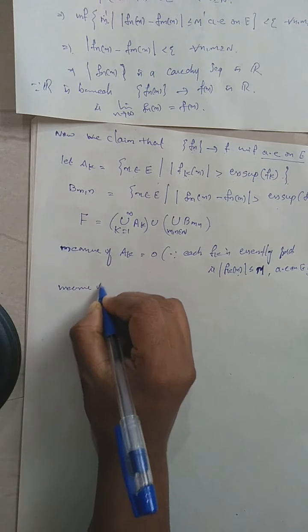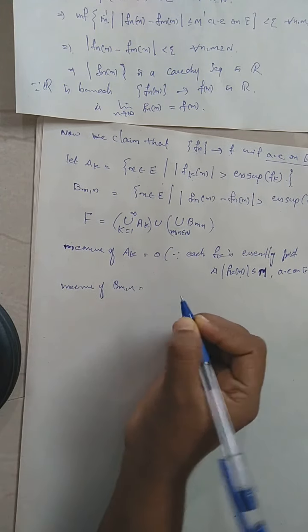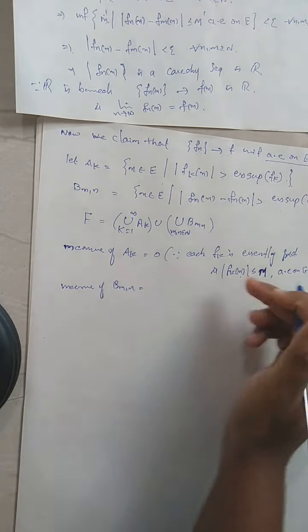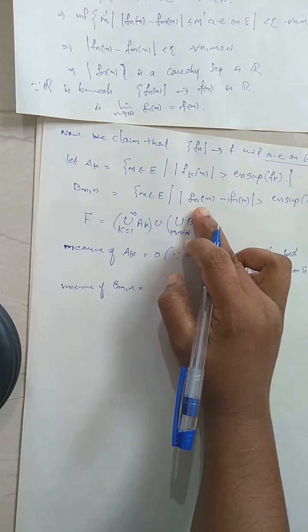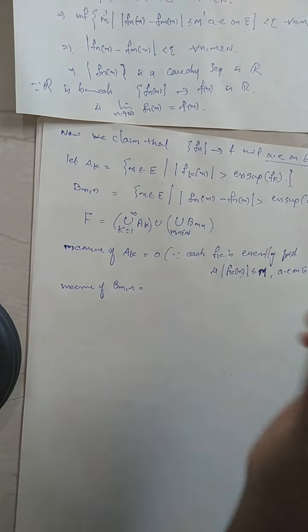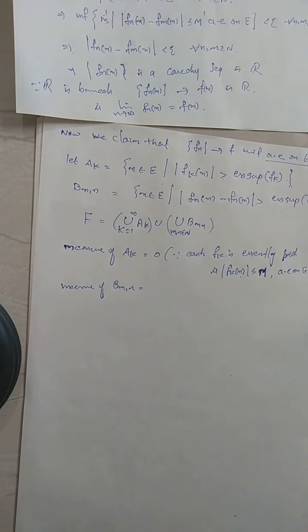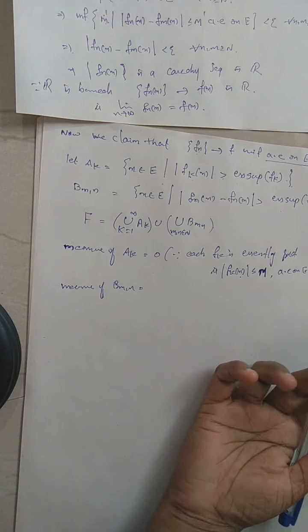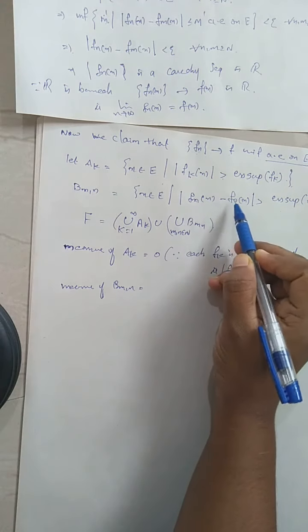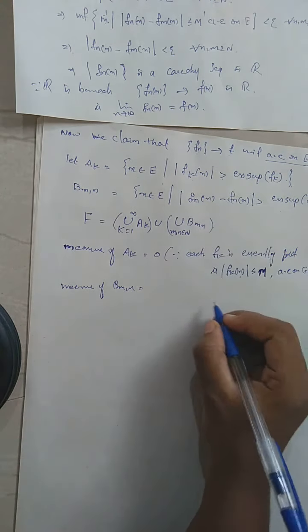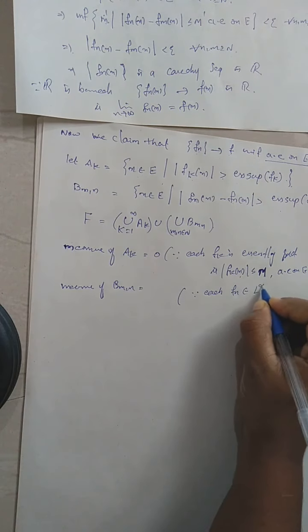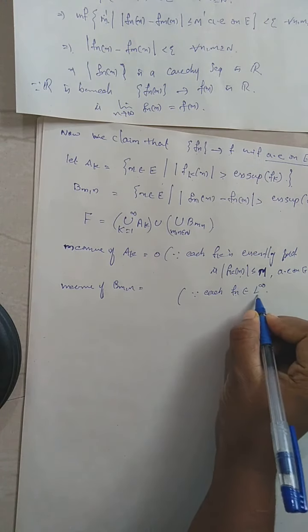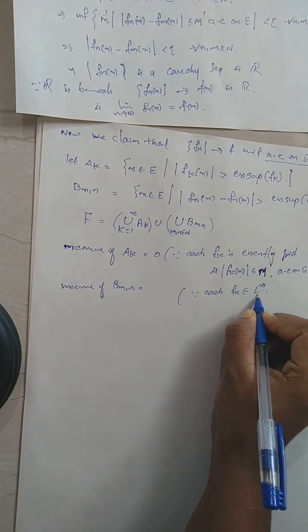Measure of Bmn. We know each Fn belongs to capital L infinity. Therefore Fmx minus Fnx is a function, right? Since each Fn belongs to L infinity, because Fn is a sequence from L infinity, all the elements belong to that space.